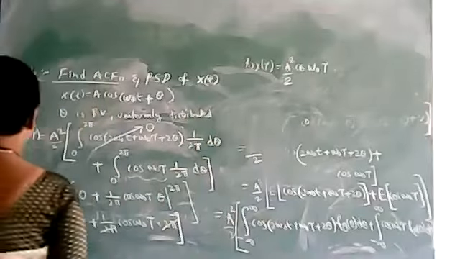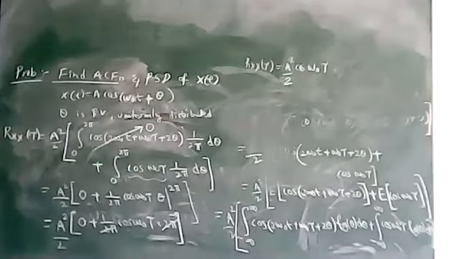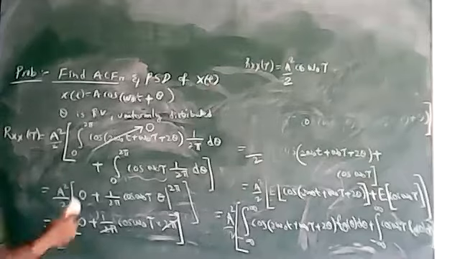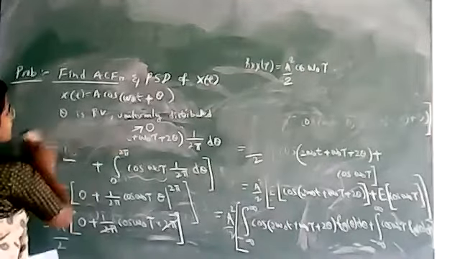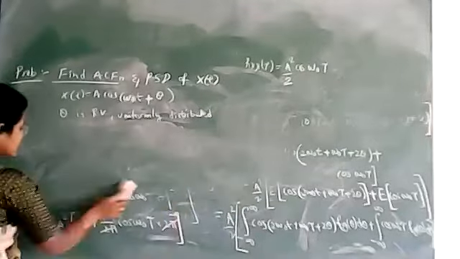Next, what do we have to find out? We have to find out the power spectral density function. What is the power spectral density function? It is nothing but the Fourier transform of the autocorrelation function.